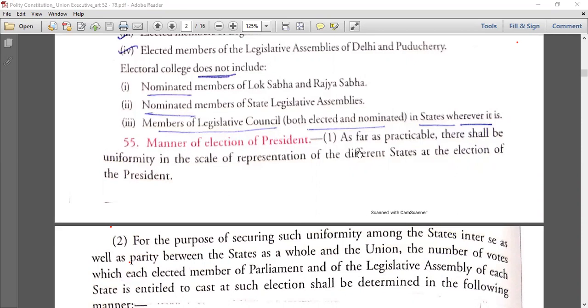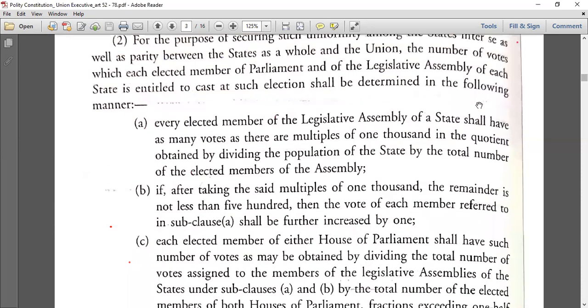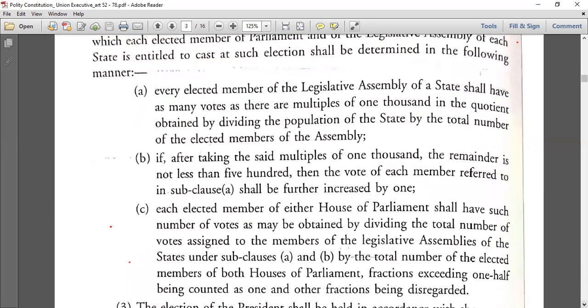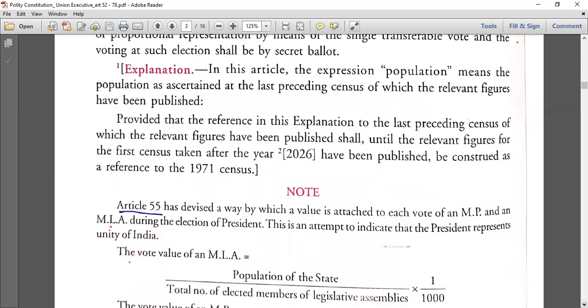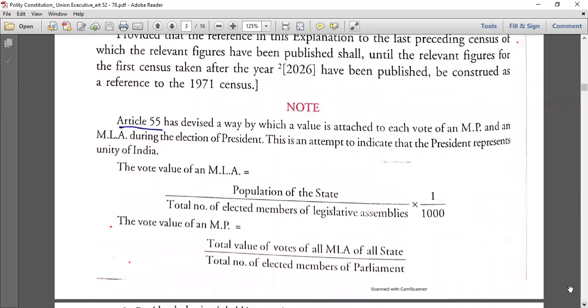How does the election happen? As far as practicable, this is not required, but still we just need to know the formula, that's it. As far as practicable, there shall be uniformity in the scale of representation of the different states at the election of the president. As far as practicable, uniformity will be maintained in the scale of representation of different states, okay? Now here there is constitutional language which will be difficult to understand. We can directly go to the explanation part, only this part. It will be very easy to understand.